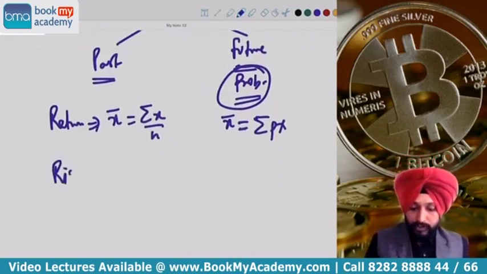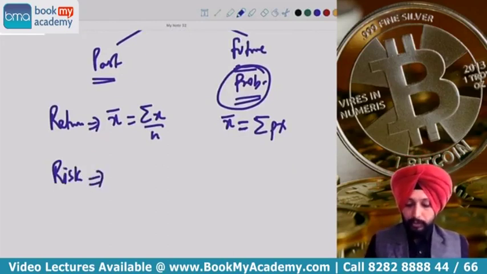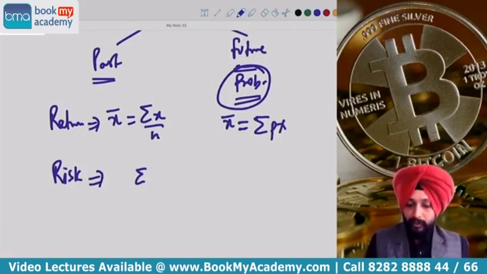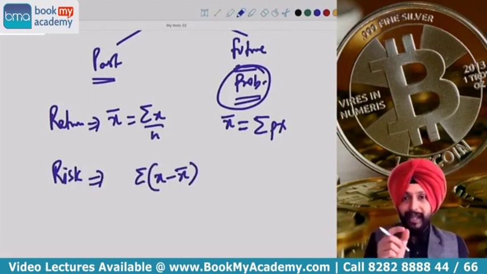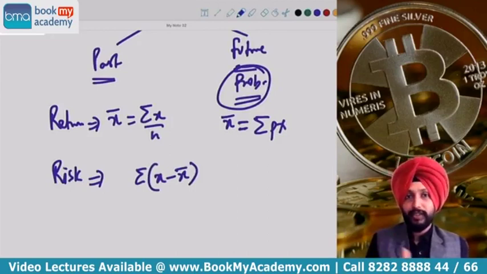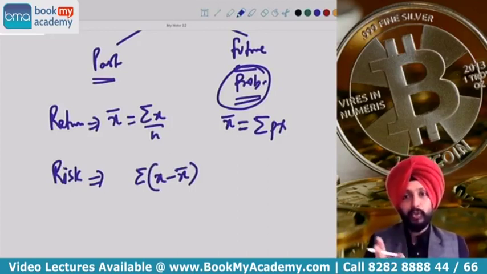How do we capture risk? Risk is captured using the formula. Let me explain how we derive it and how we remember it. Any deviation of actual from average, where actual is X and average is X bar, is the risk.